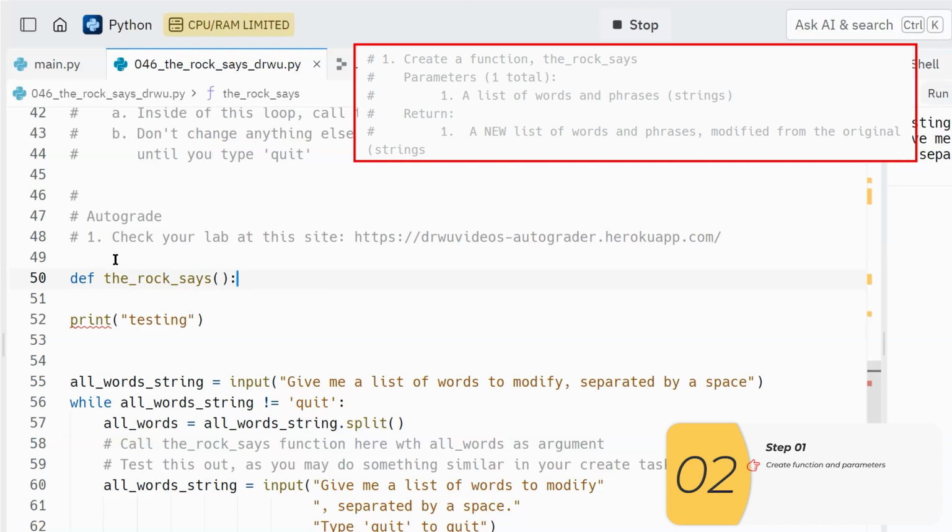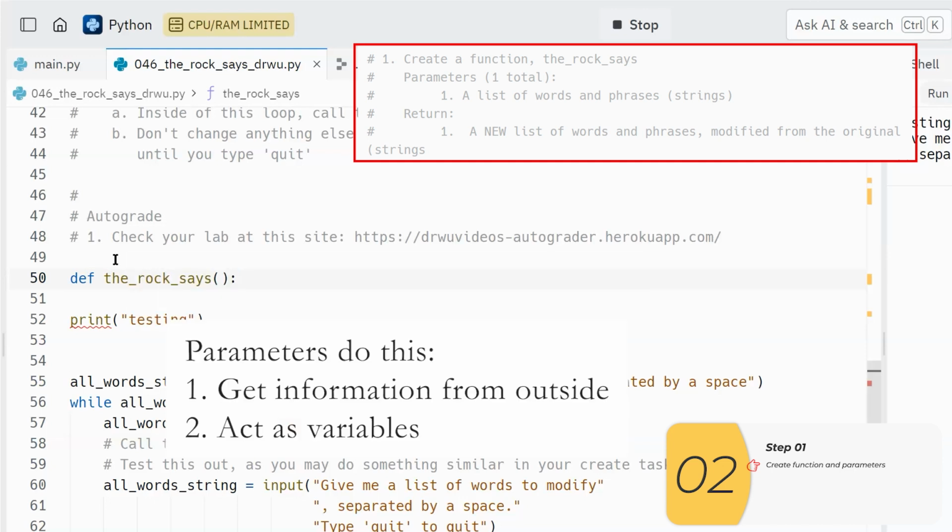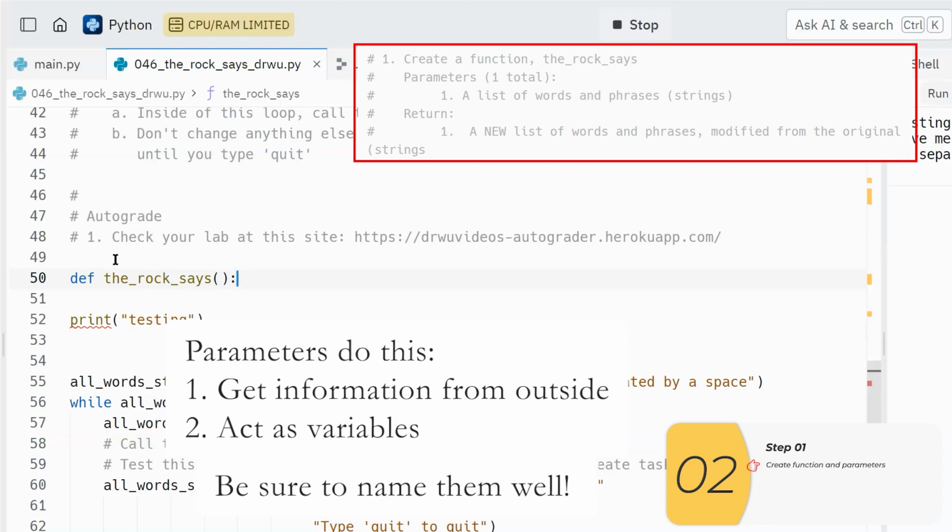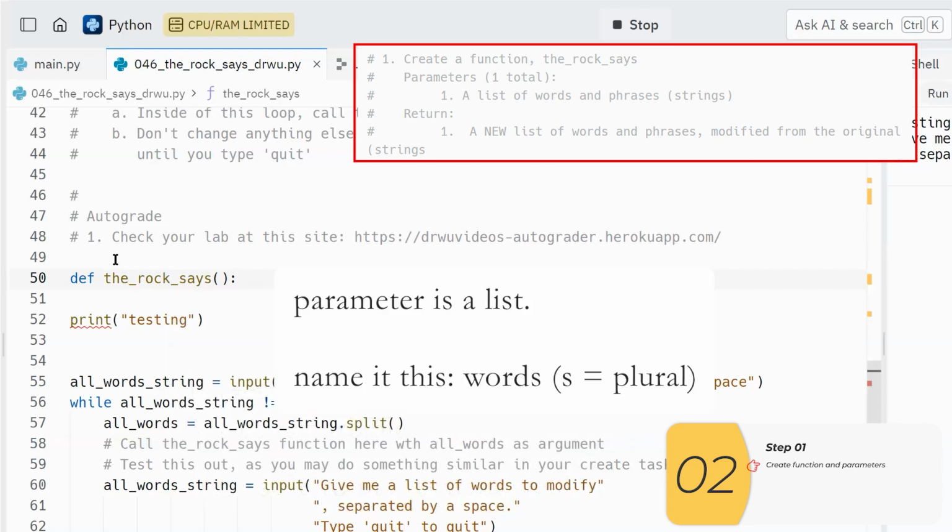I have one parameter. Remember, the parameters go inside those parentheses. The parameters do two things. They get the information from the outside world, and then after that, they're just regular variables. So again, we want to name these just like regular variables. The parameter is a list of words and phrases. So a good variable name would be something like words, the S indicating that we have a list. Plural S goes with plural list.